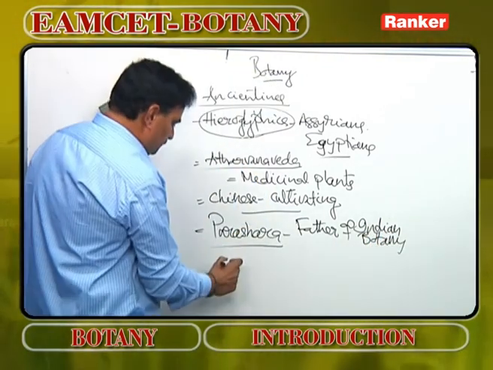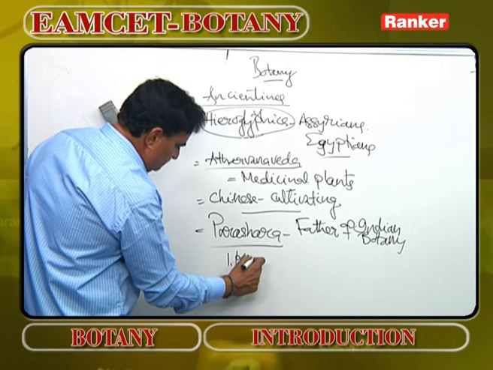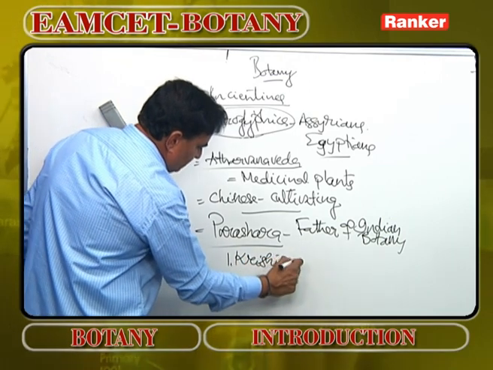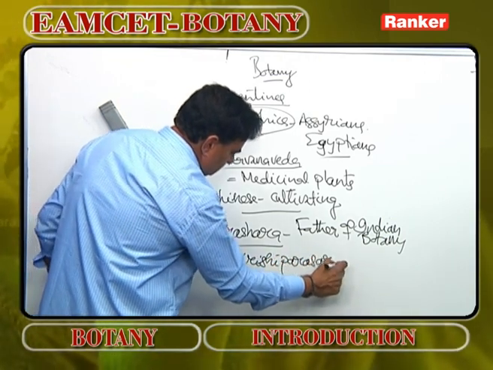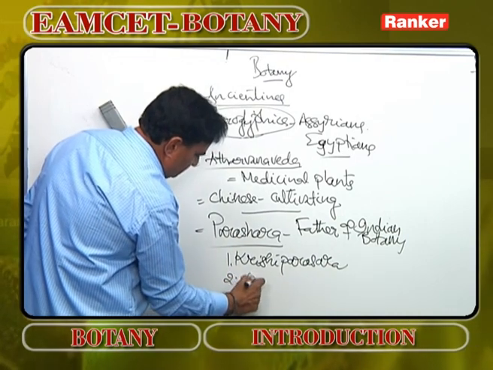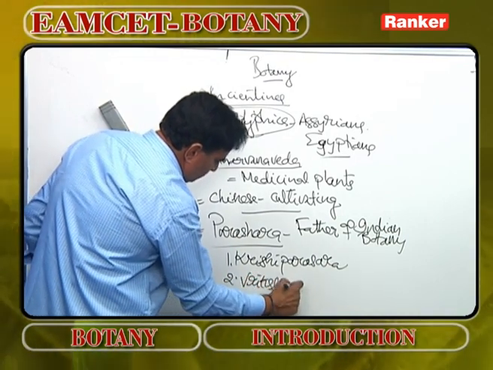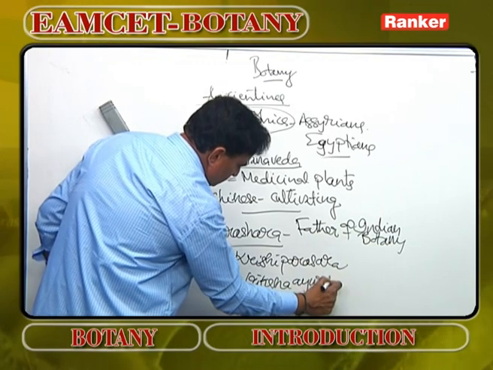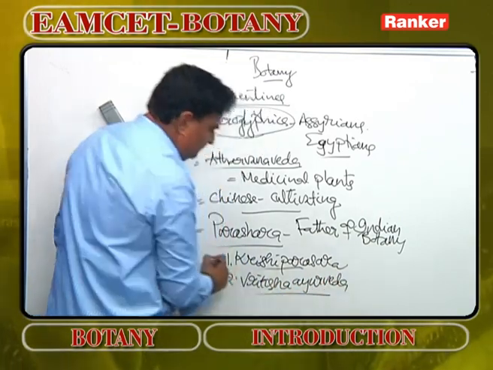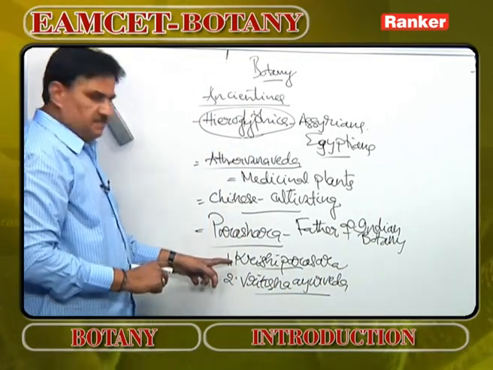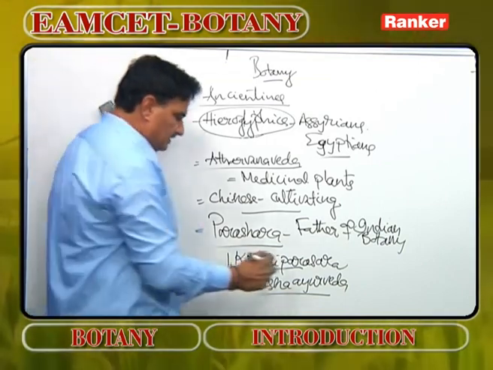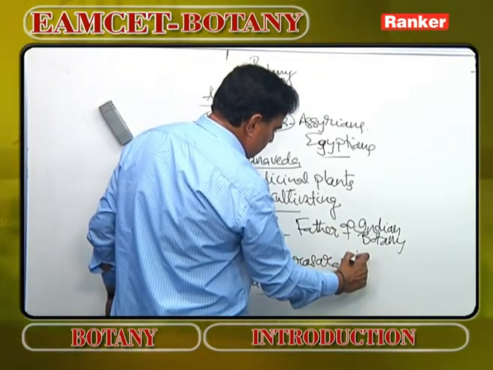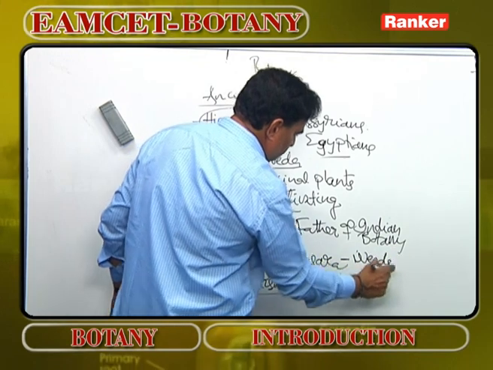He wrote two popular books. One is Krishi Parashara, the other is Vriksha Ayurveda. Krishi Parashara is said to be the oldest book on agriculture, and it also deals with some weeds.